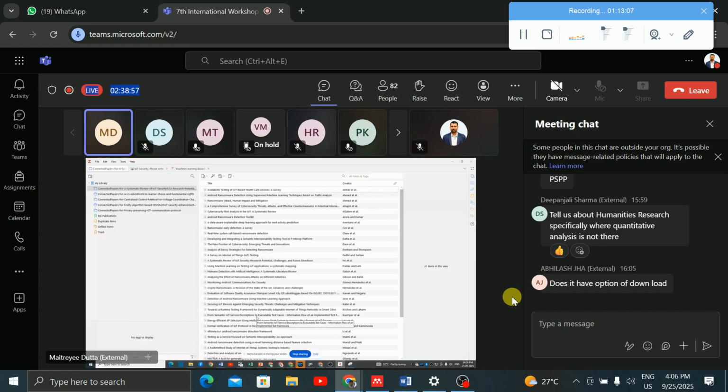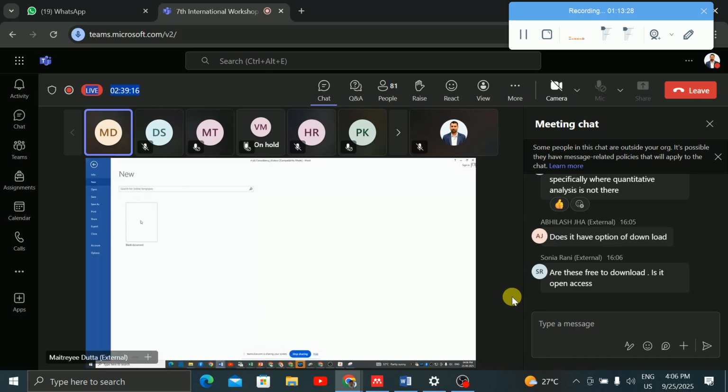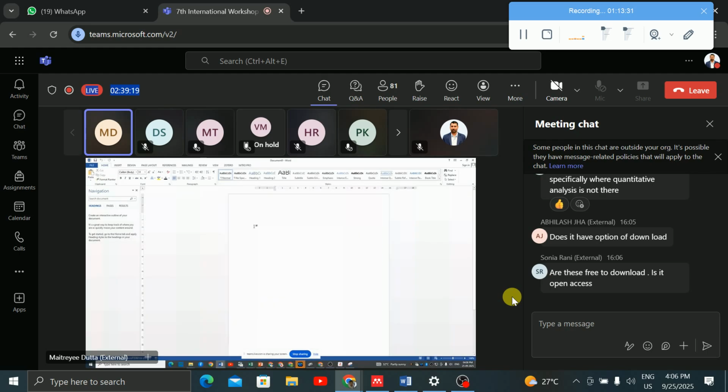Now, what is the advantage of it? This is a library. Basically, this is a strong library where you are filling all the papers in one container, right? The advantage is that whenever you go to a Word document, for example, I am writing one, that is your thesis work you are writing, and you want to give the references, as well as the reference numbers at the end, right?